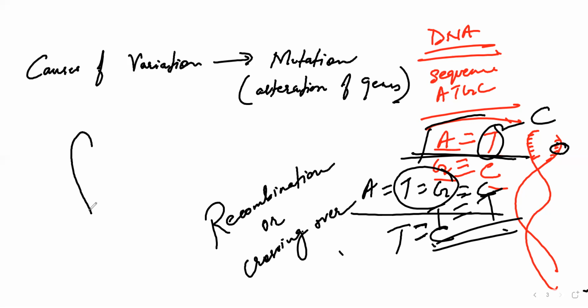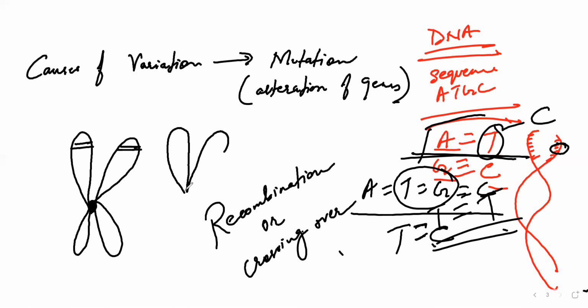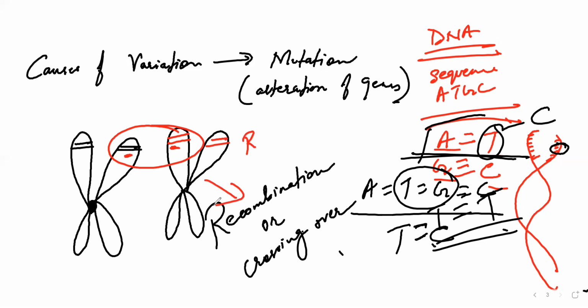Suppose this is your chromosome, and here genetic materials will be present. If one chromosome combines with the other chromosome, there may be a possibility that the characters of this chromosome will come over here. If these characters come into the first chromosome, it is called recombination.